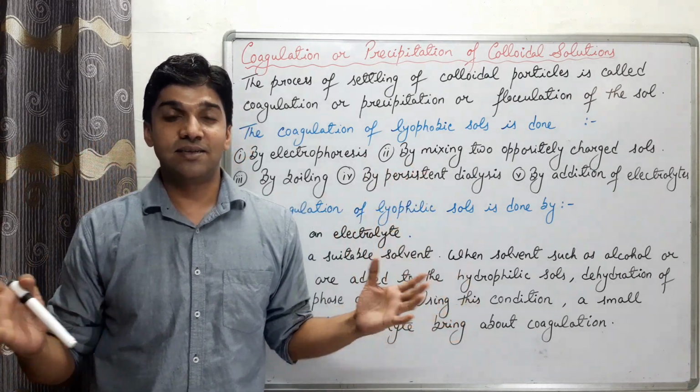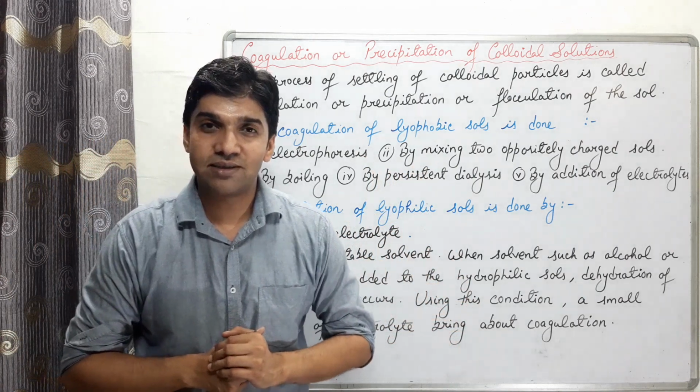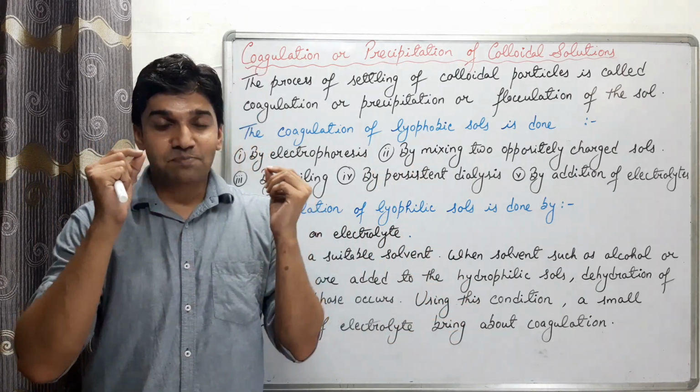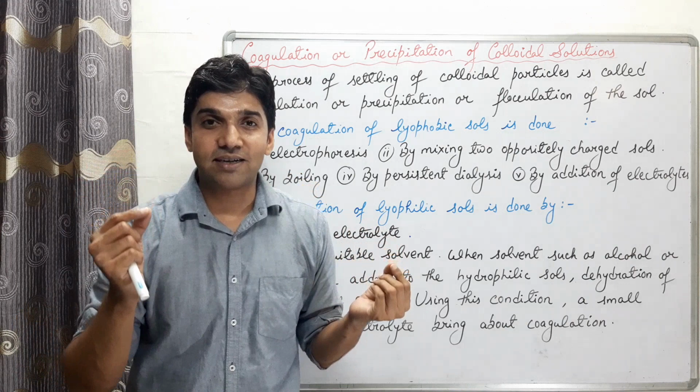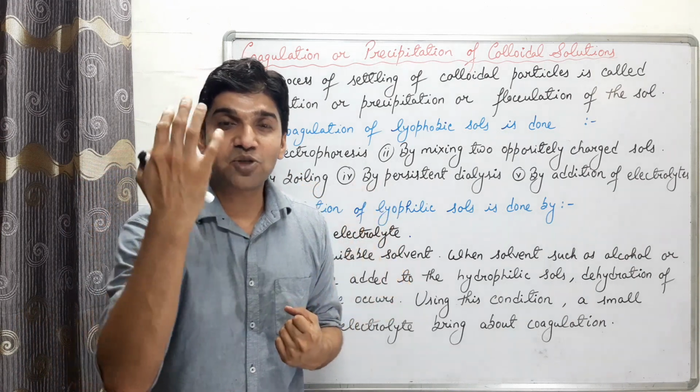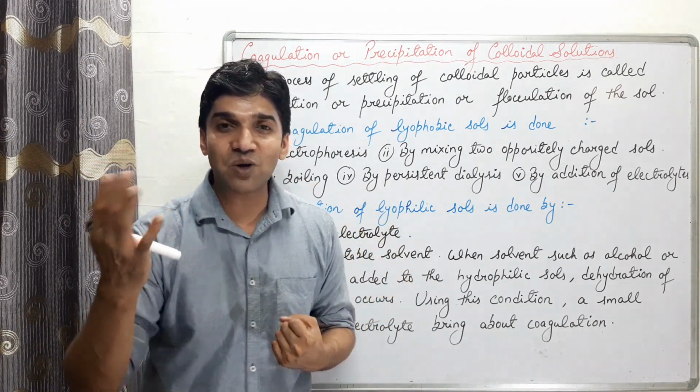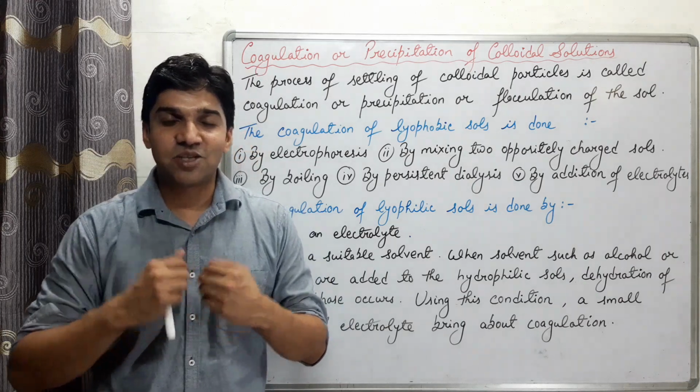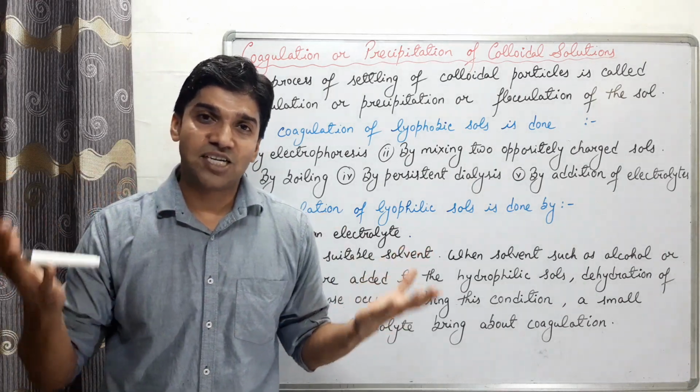electrolytes in the colloidal solution, then the charged particles, the charged sol particles, they will attract the oppositely charged ions from the electrolyte, and thus there is coagulation or precipitation of the sol.